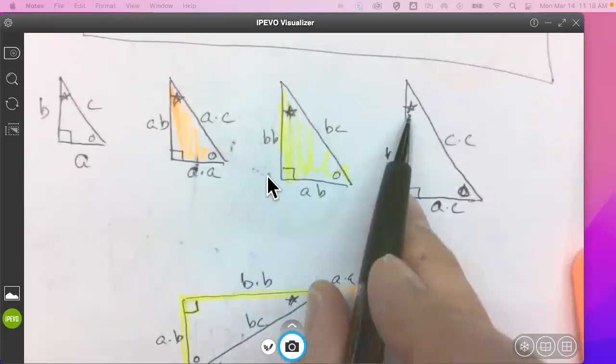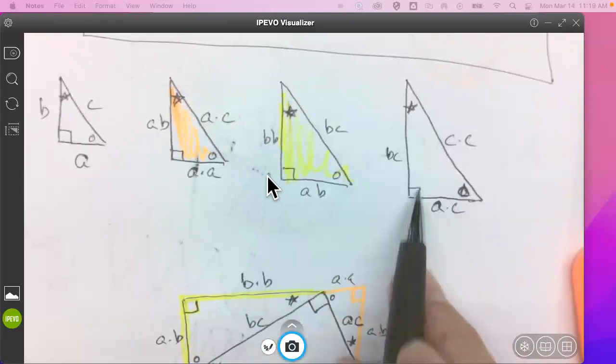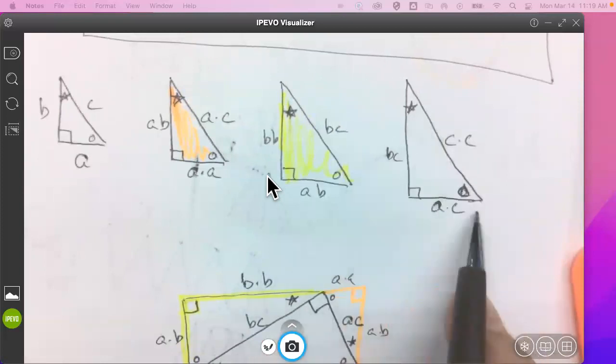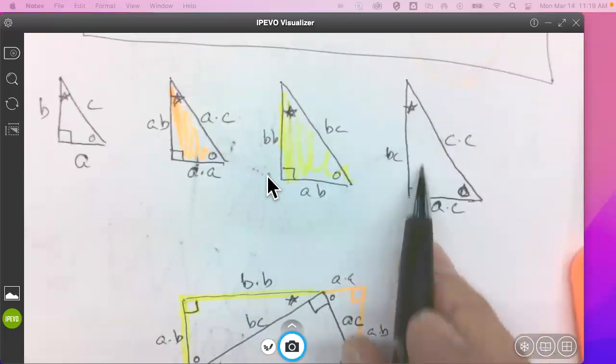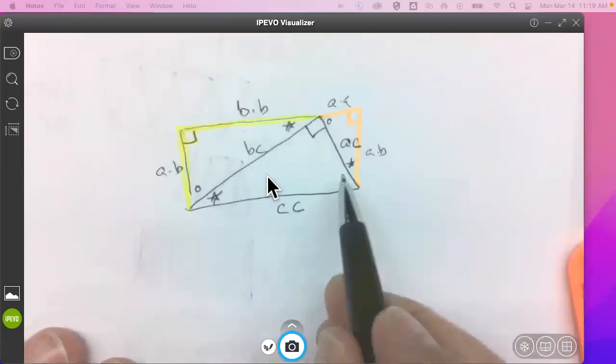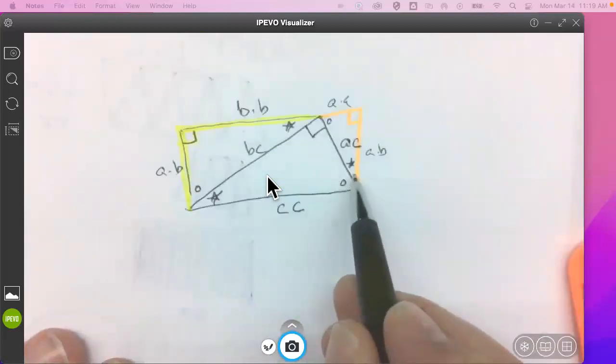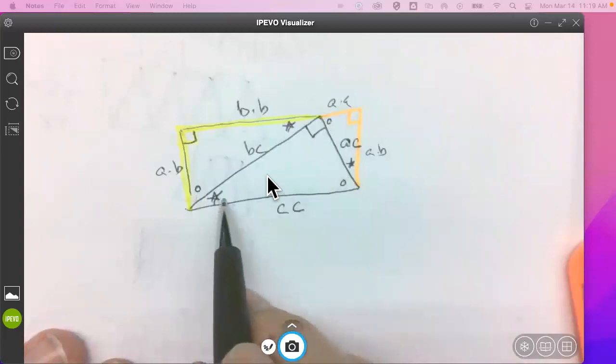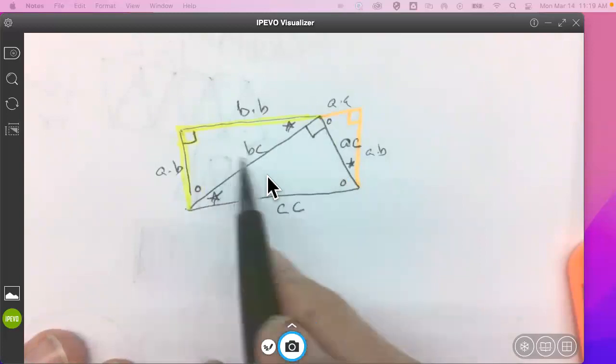The star and the circle were the 2 non-right angles in the original triangle, which adds to 180, but you subtract the 90. And so what do the star and the circle add to? 90. So is this a right angle? Star and circle. Yeah. What about this star and circle? That's also a right angle. So it's got 4 right angles.